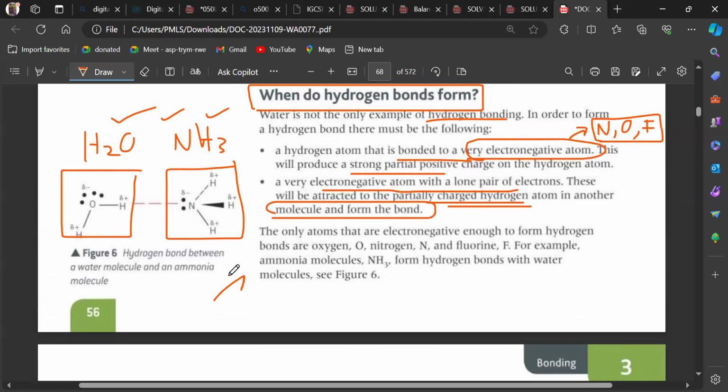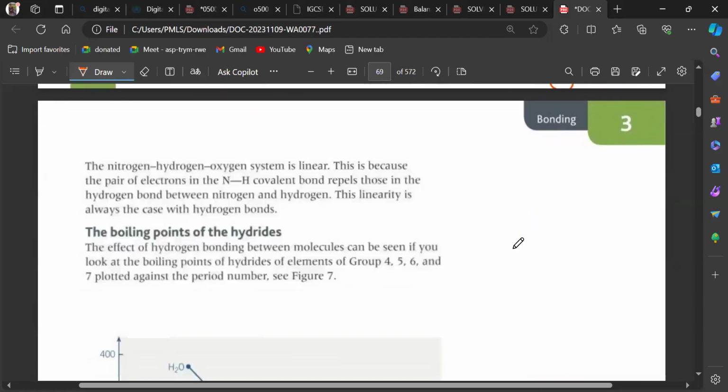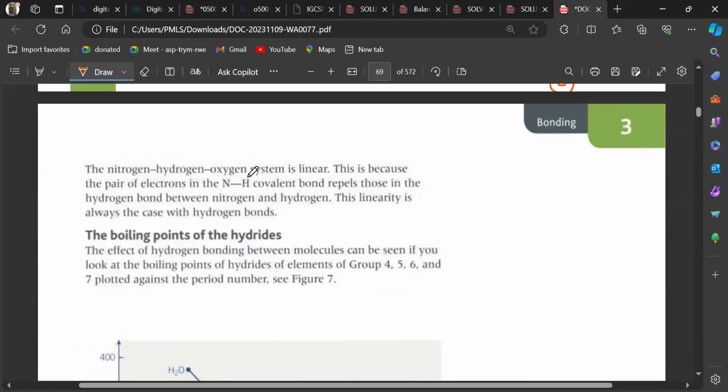So the only atoms that are electronegative enough to form hydrogen bonds are oxygen, nitrogen and fluorine. जैसे कि ammonia molecule हो गया, hydrogen fluoride molecule and water. These are the three important molecules जिनके दरमियान you can find hydrogen bonding intermolecular force. The nitrogen hydrogen oxygen system is linear. This is because the pair of electrons in NH covalent bond repels those in the hydrogen bond between nitrogen and oxygen. The linearity is also the case with hydrogen bonds.